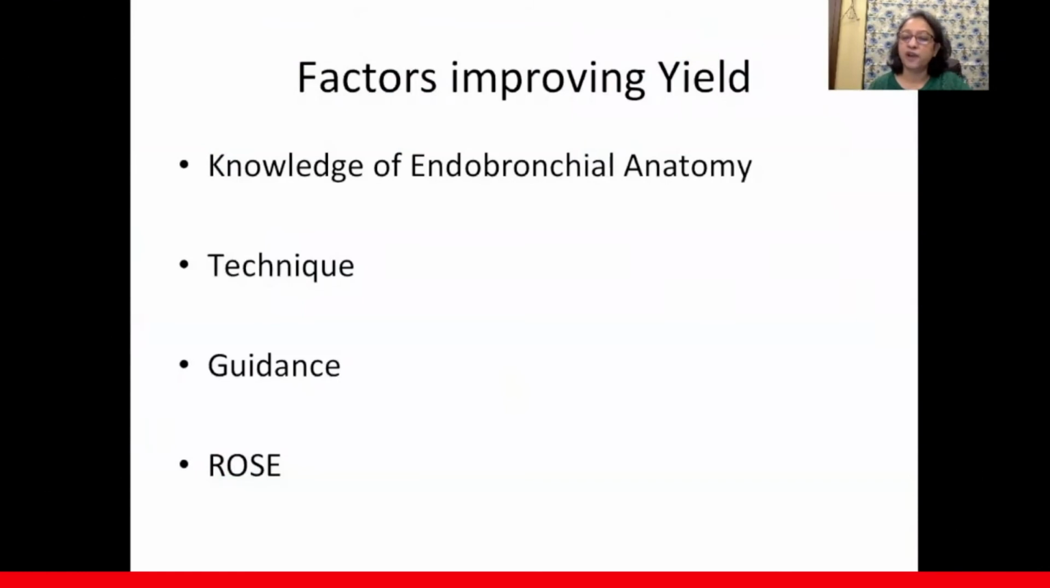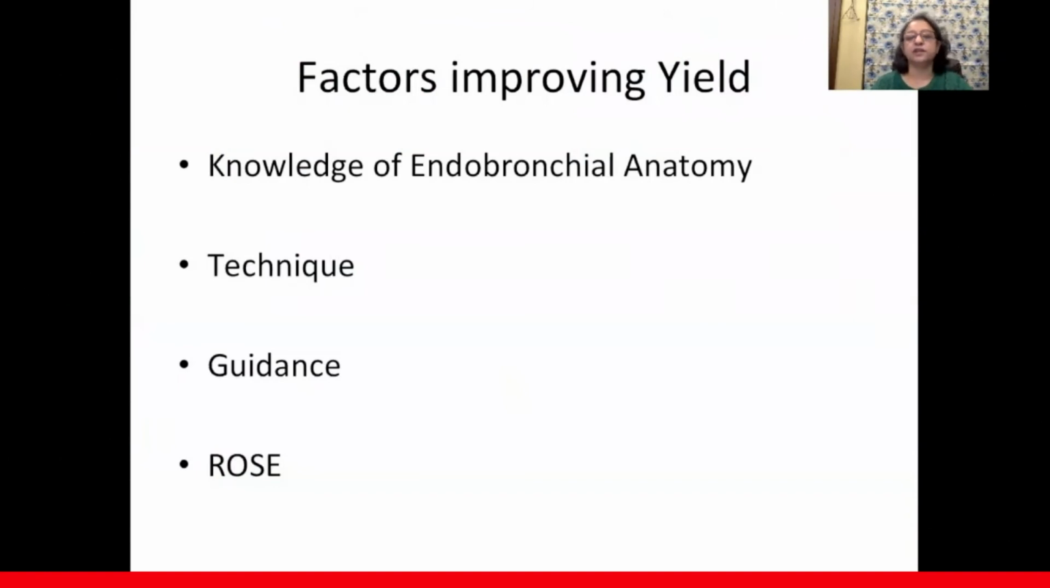Now, coming to factors that improve yield. So most important is knowledge of your endobronchial anatomy. Please attend to the lectures carefully. It is going to be repeated over and over again. But if you know your endobronchial anatomy, you know where you're going. The technique has to be perfected. And obviously, EBUS guidance helps. You should know how to take the guidance.